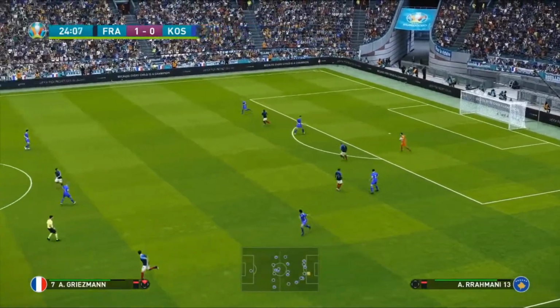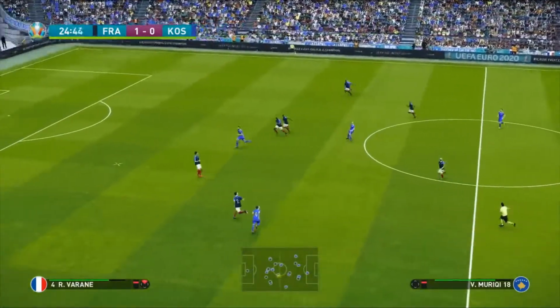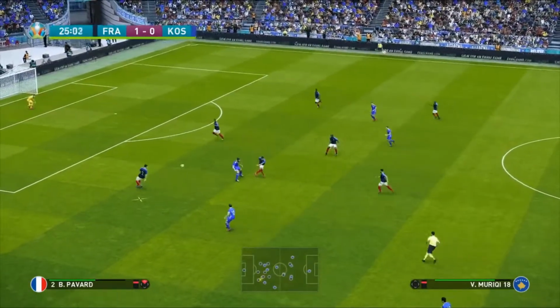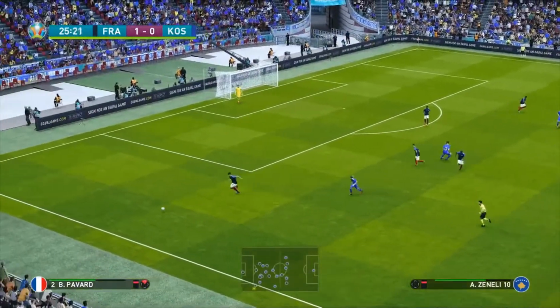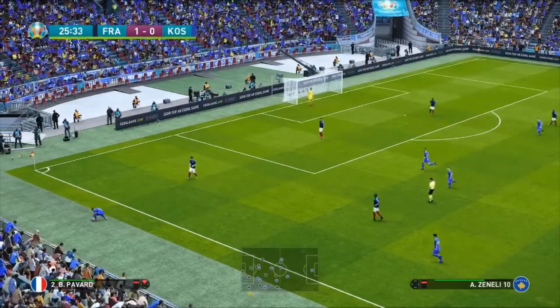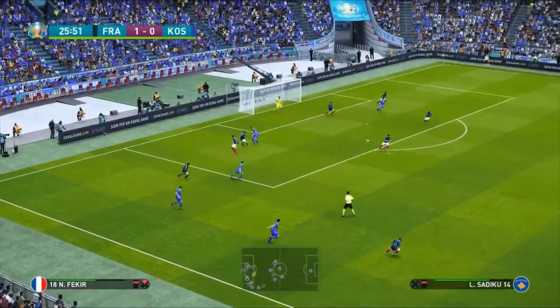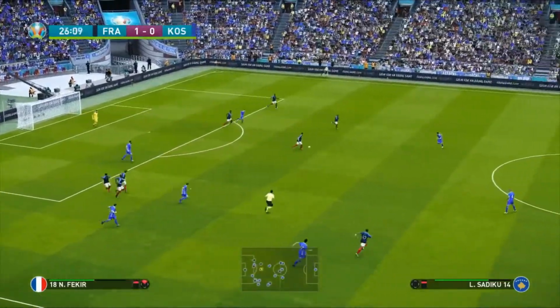Of course, he's the star player for France, Kylian Mbappe. Such a young age, a quality star, not just for now, but of the future. It's scary. It's honestly scary to say that he is a star of now, but he still really is a star of the future. Lovely ball into Mariki, who tries to head it down and it's cleared away.